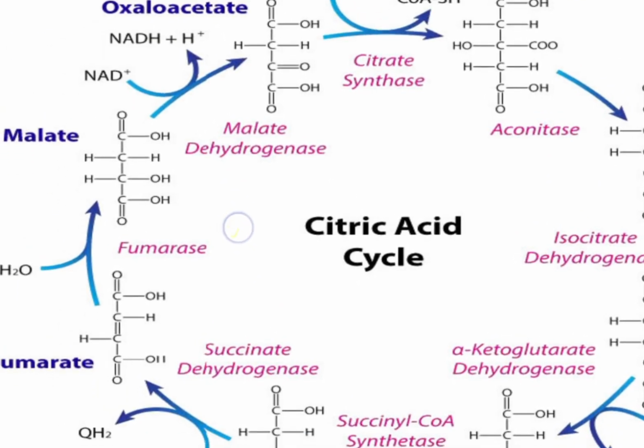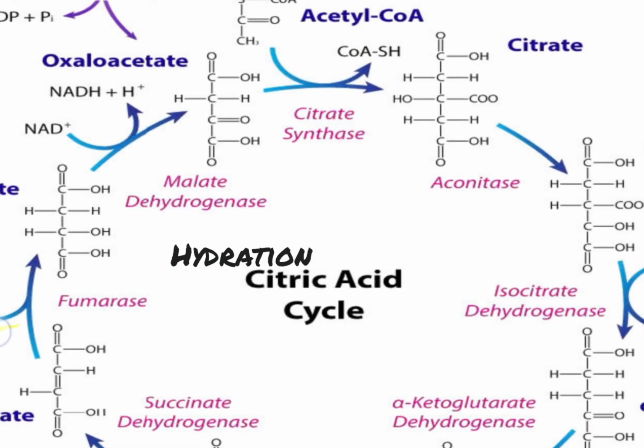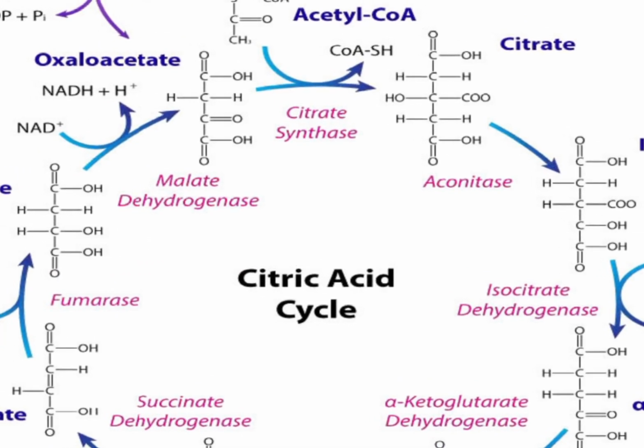Now, from fumarate to malate, it involves a hydration reaction where, in the presence of an enzyme known as fumarase, we see addition of water, as you can see here. On top of the addition of water, we are seeing formation of malate. That is the reaction, so it is a hydration reaction. So we end up with malate. Now this malate is going to go ahead and become dehydrogenated to oxaloacetate.